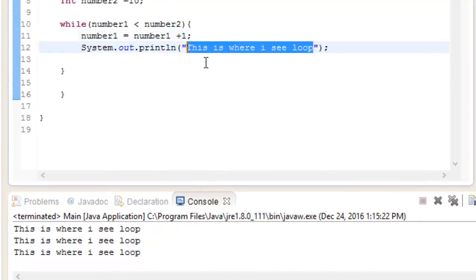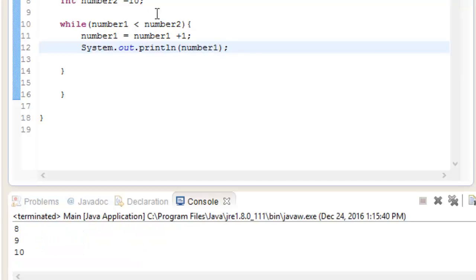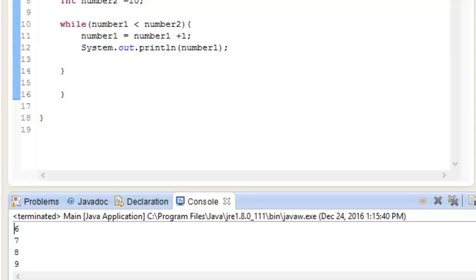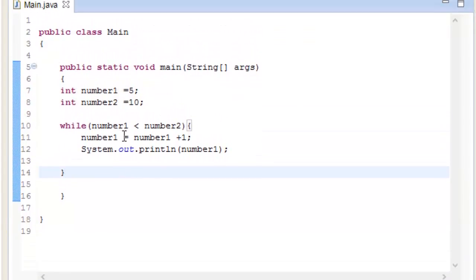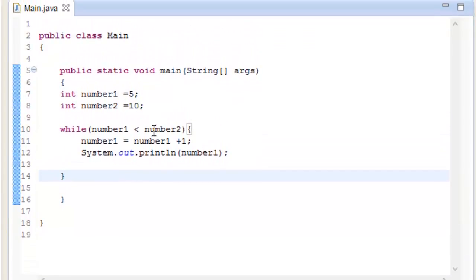Okay, let me remove this message and give it a value of number 1. Now it is going to read this message and add this one. Let me play that again. Now what it did, from number 5 it added 1, so it is number 6, and then number 7, and until it reached number 10 it is going to terminate, because it has already reached number 10 and there is no way to go to number 11, because the statement is going to be false after that.